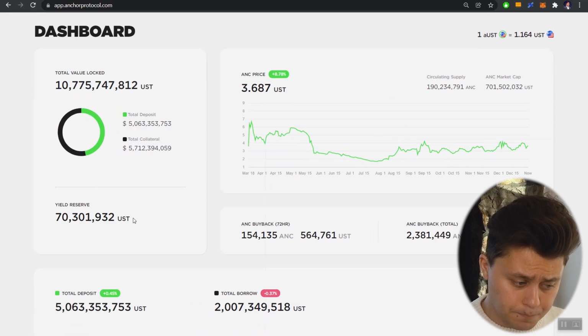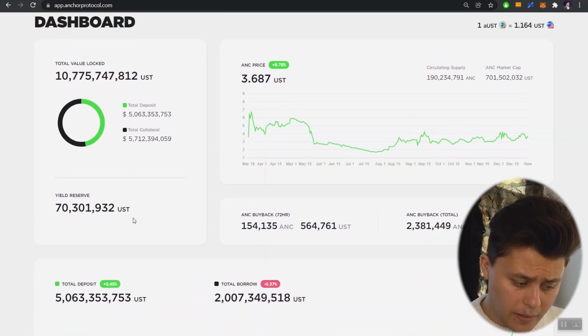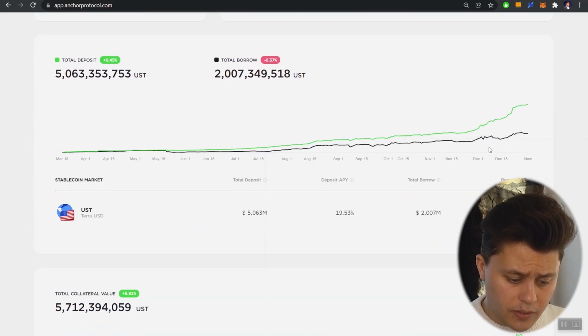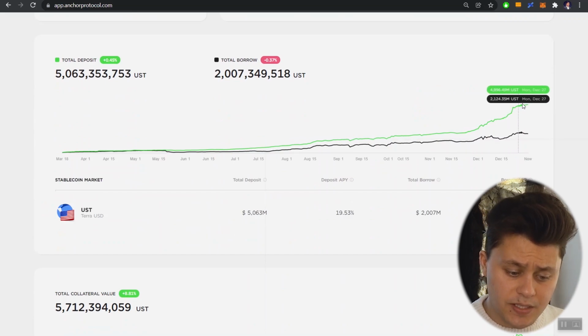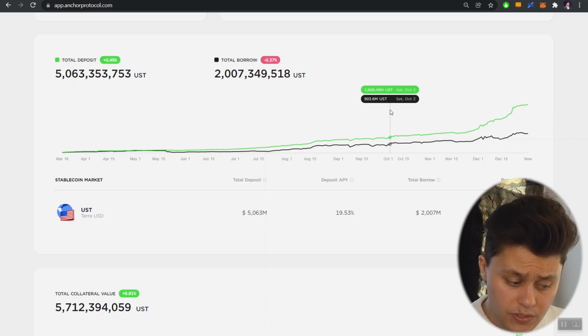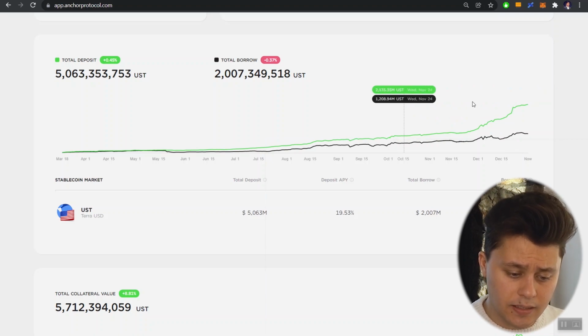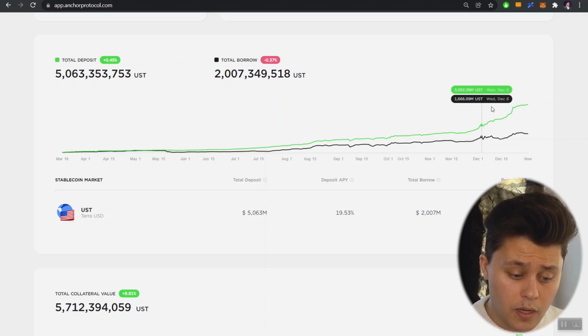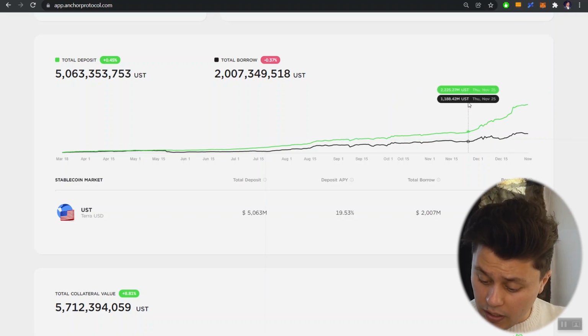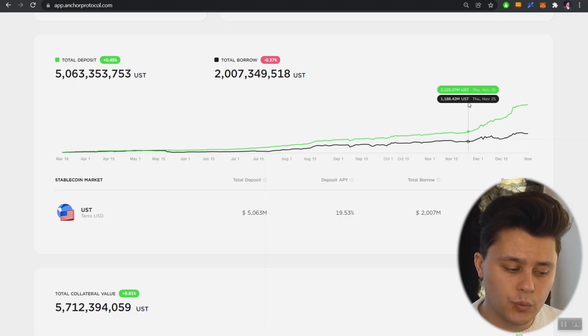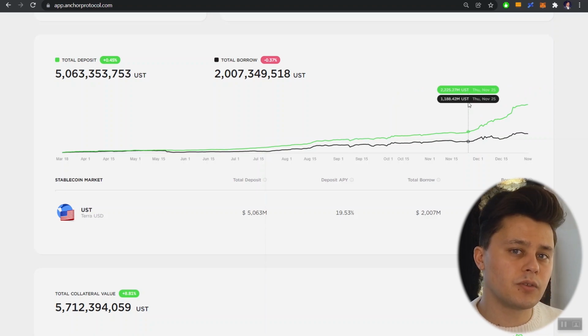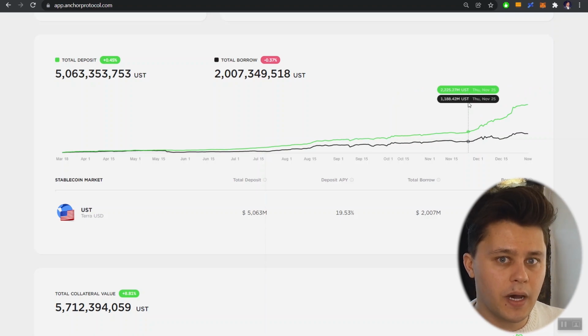Right now, the system is fairly healthy. I mean, there is a nice chunk within the yield reserve, as we can see at 70 million. And if you look at the chart, you can kind of see how the deposit side has been growing as well as the borrower side. So sure, we do see that the deposit side has grown aggressively more than the borrower side. But we also saw that with that ratio of 1.87, we don't need the borrower side to grow at a 1-to-1 ratio of the deposit side, right?